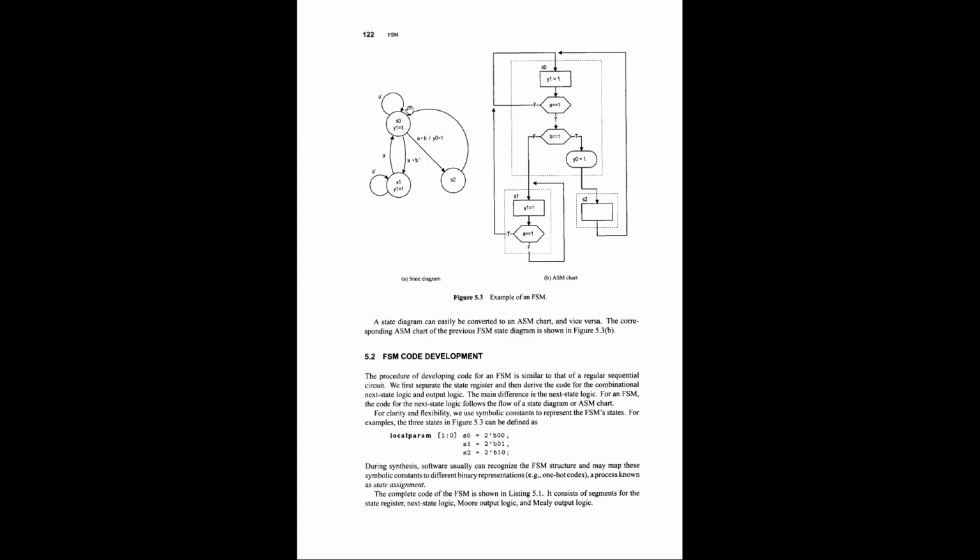Okay, the transition arcs. It says that when A is complemented then you are not supposed to change the state. When the arrow is going back into the same node, it basically shows that when A is complemented, there's no change in the state. Okay.